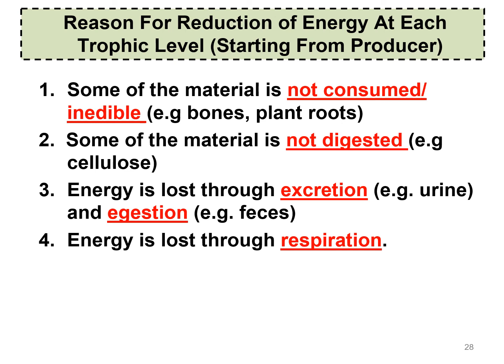Reasons for reduction of energy at each trophic level, starting from the producer. Because some of the material is not consumed. For example, when we eat chicken, we leave out the bones. We uproot the producer, for example spinach, but we do not eat the plant roots. Some of the material is not digested, for example cellulose, the fiber in cereal. We humans do not have the enzyme that can digest cellulose, so the material is not digested.